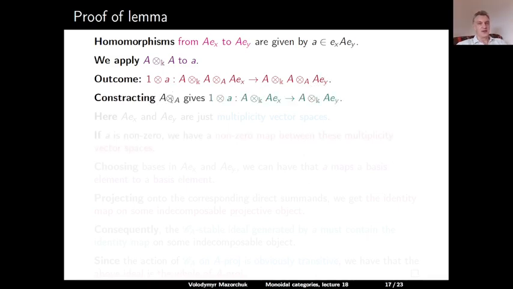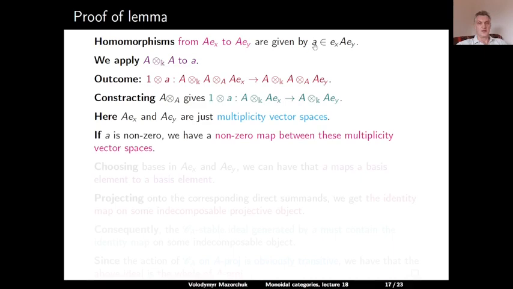Now we can contract A tensor over A and get a morphism 1 tensor A from A tensor over K AEX to A tensor over K AEY. And here, because it's tensor over K, AEX and AEY are just multiplicity vector spaces. So if our original homomorphism A were non-zero, then we would have here a non-zero map between these multiplicity vector spaces. So we can choose bases in these vector spaces such that this map maps a basis element to a basis element.